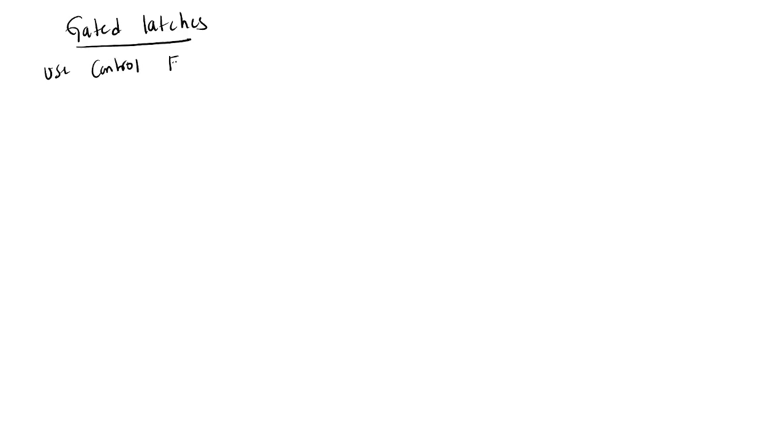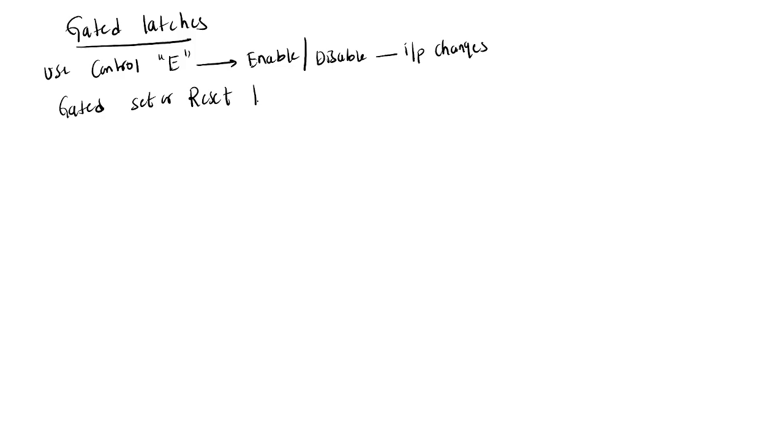We are using an enable signal to enable or disable the input changes. We can control the outputs by enabling or disabling the input changes. So this we call a gated set or reset latch.